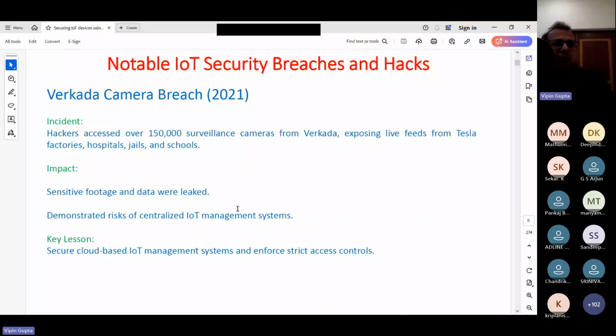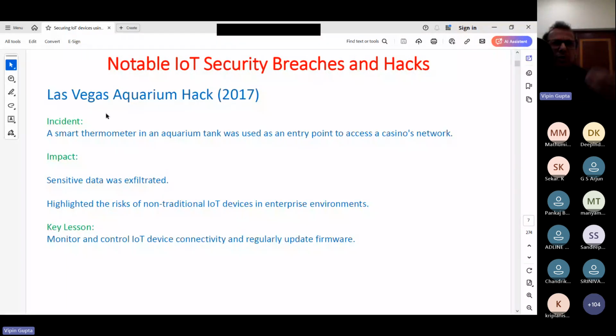Then another incident is the Las Vegas aquarium hack. In this, what happened? A smart thermometer in an aquarium tank was used as an entry point to access the network, because these are connected. All these smart devices are given certain IP addresses, and once you are able to enter one device, slowly you can enter the other devices also. So in this case, what happened? Because it was a casino, they were able to steal certain sensitive data, that means about people who were spending large amounts of money. A lot of things they were able to steal that type of thing.